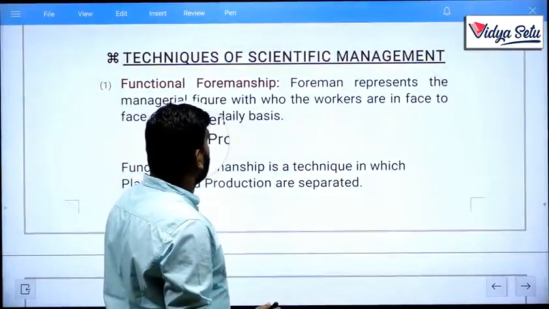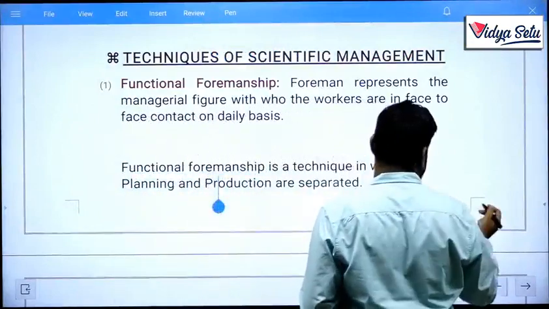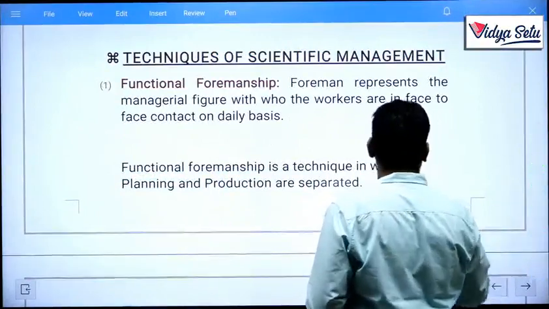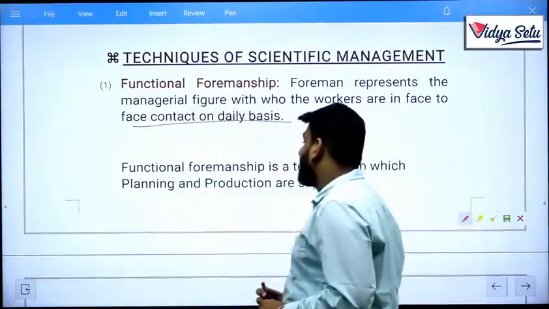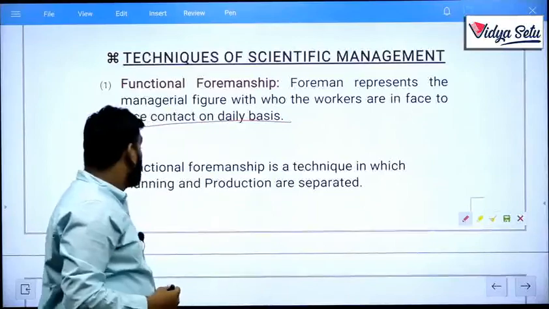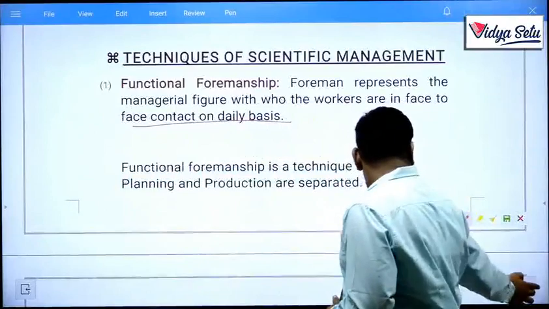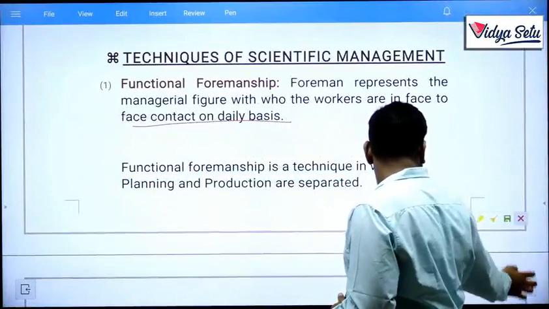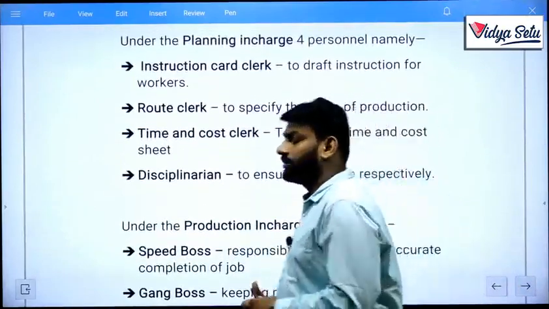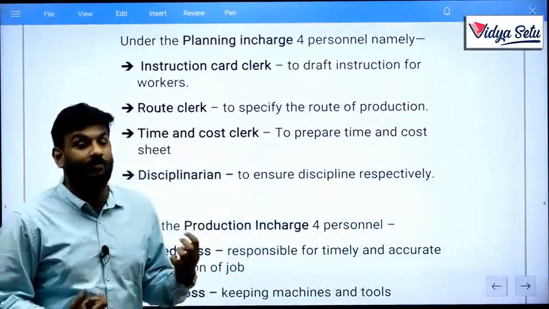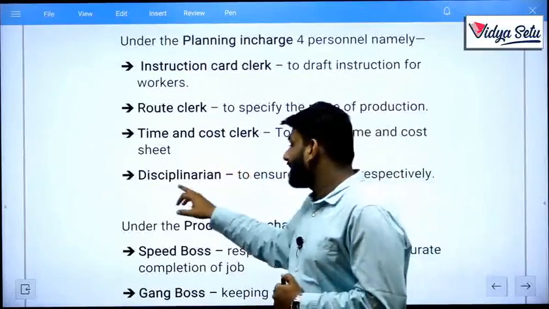Functional foremanship. Foreman represents the managerial figure with whom the workers are in face-to-face contact on a daily basis. As we had already discussed, workers are in face-to-face contact on a daily basis. Next, functional foremanship is a technique in which planning and production are separated. We decided planning in charge and production in charge. Next, under the planning in charge, we had guided you on four kinds of specialists. What are they? Instruction card clerk, route clerk, then time and cost clerk, and disciplinarian.